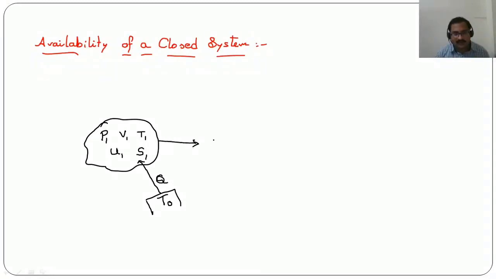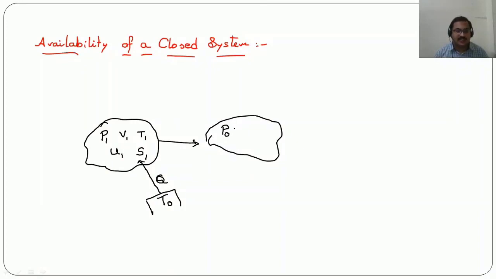Its properties and reaches a dead state. So what do you mean by this dead state? When a system comes in equilibrium with the surroundings, which means that the availability of the system is zero, we call it a dead state. So here this system is interacting with the surrounding environment and reaching an equilibrium state with the surroundings.